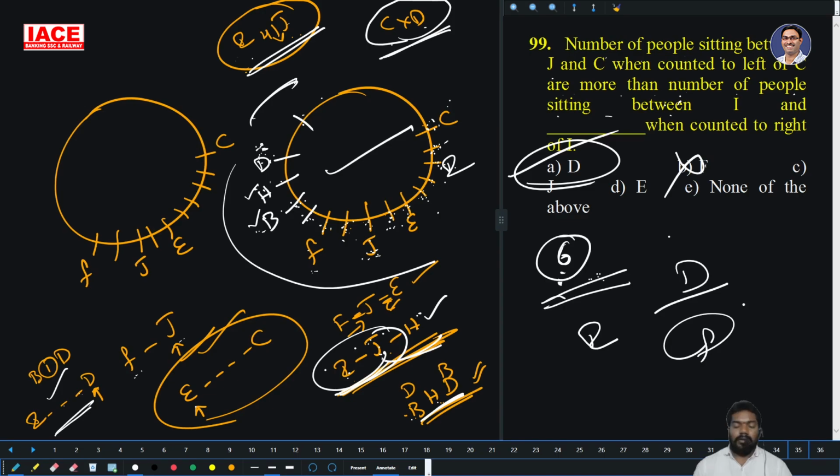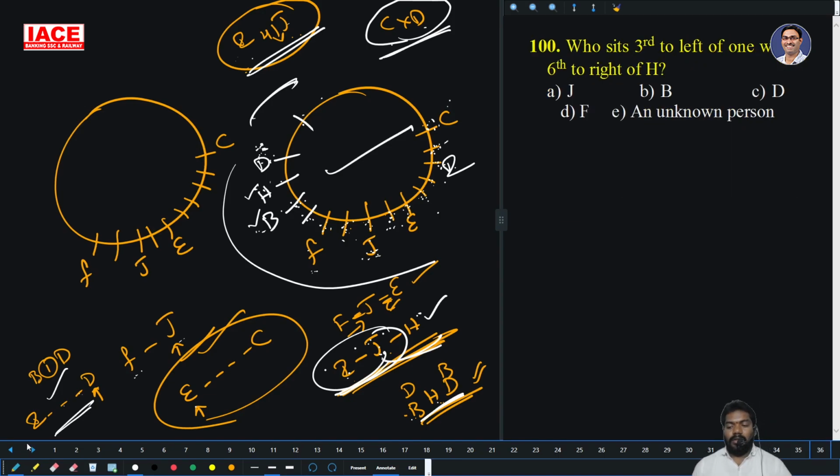Only A. Next one. Who is third left of the one who is sixth right of H? Sixth right of H and third left. Right and left, both should be subtraction. 6 minus 3, 3 from the right of H. So who is third left of the one who is sixth right of H? 6 and 3. Third to the right of H. 1, 2, 3. What is that? F is here. That's it.